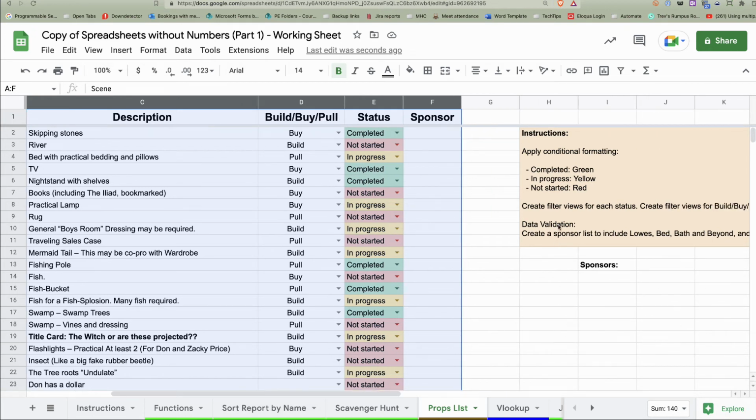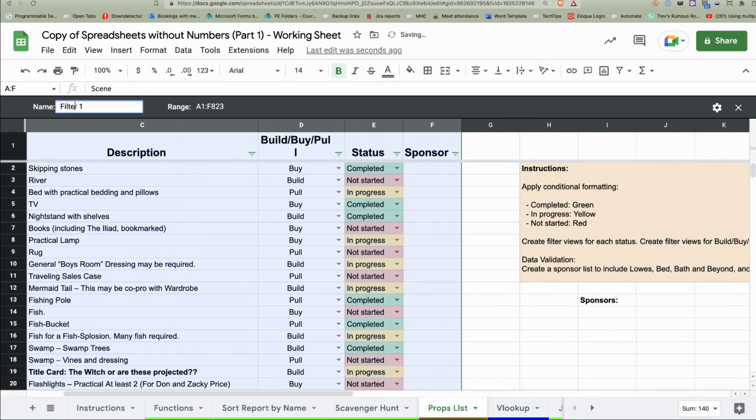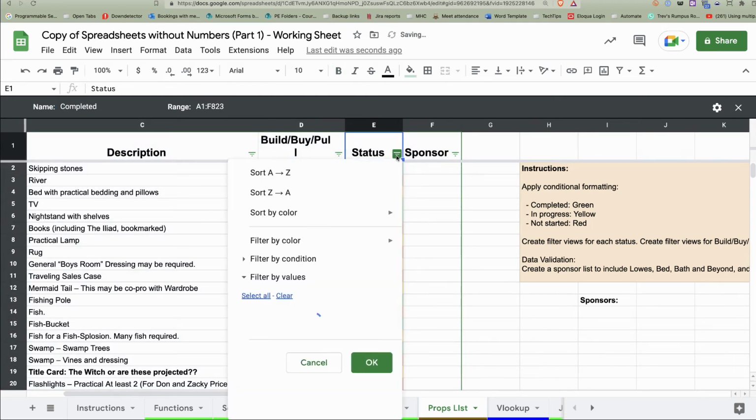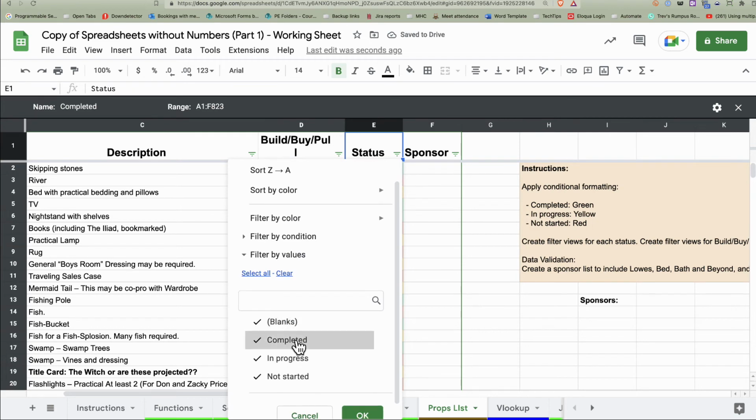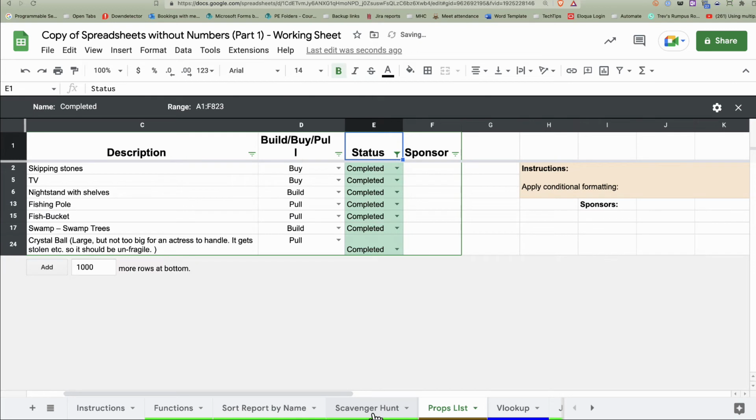Okay, so we want a filter view for each status. Excellent. I'm going to go up to here. I keep grabbing the wrong one. Create new filter view. I'm going to do completed. Give it that name and go to my filter here. See all the stuff that's in here? So we're going to clear everything out, and then I'm going to do completed and hit OK. Bang. Now, just to make life easier for you, if you go to the gear here, you can actually duplicate this.